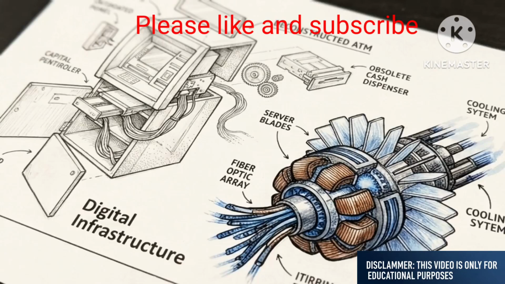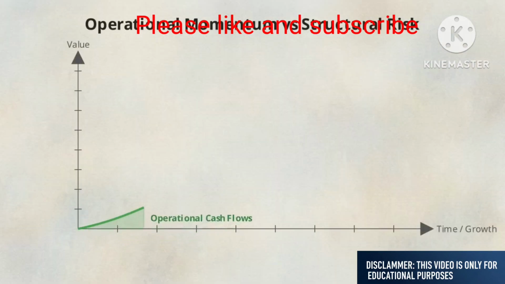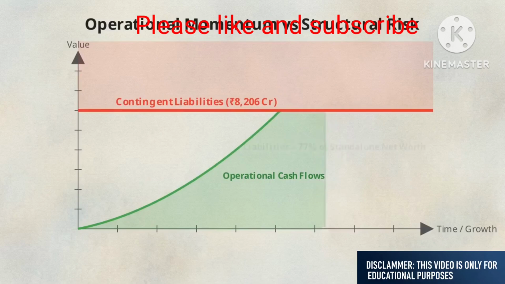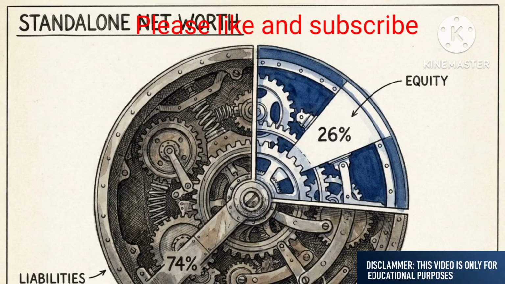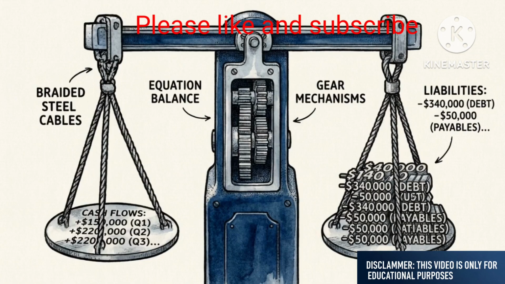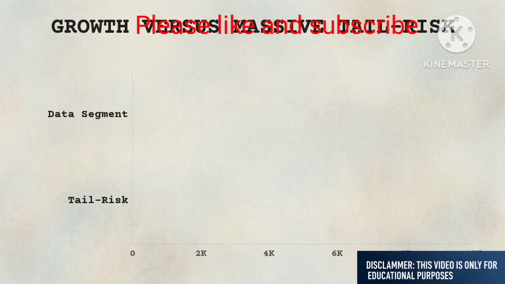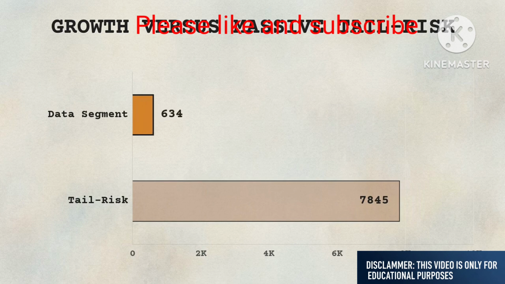Management is actively reshaping the portfolio to focus on digital infrastructure, evidenced by the divestment of the payments business and the acquisition of Commotion Inc. But the value of those operational cash flows must be measured against the specific math of the balance sheet. Taken together, the combined contingent liabilities equate to roughly 74% of the company's entire standalone net worth. Ultimately, the decision to invest comes down to a specific mathematical tension: whether the growth in the data segment can outpace the 7,800 crore tail risk sitting in the footnotes.